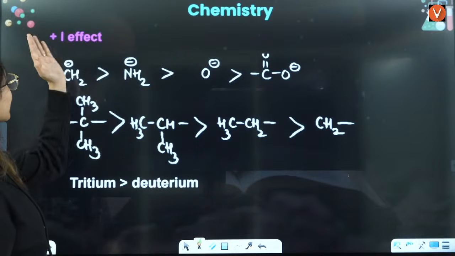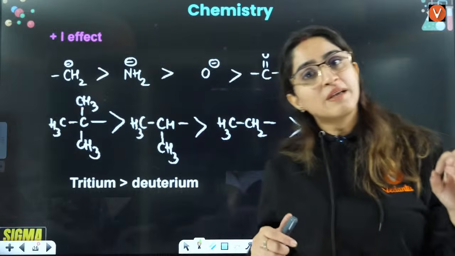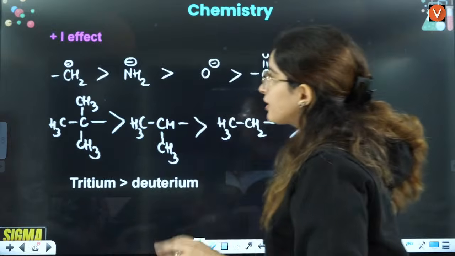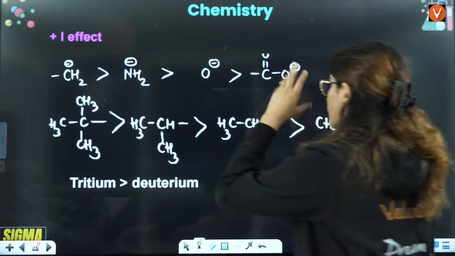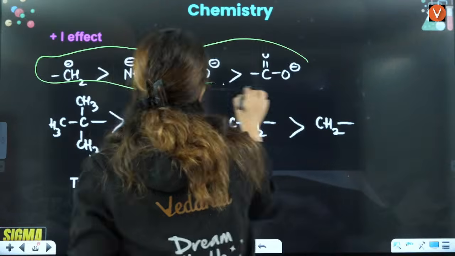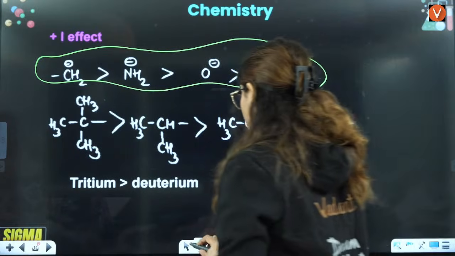So let's see this plus I effect, that is shown by negatively charged species and by alkyl groups. Let's see that. First is negative charge, that is CH2 negative, NH negative, O negative. Now, ma'am, why is this the order? Let's see why this is the order.